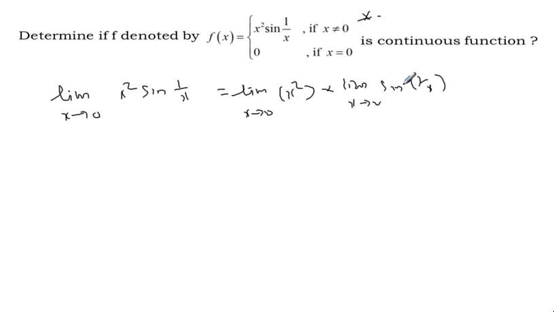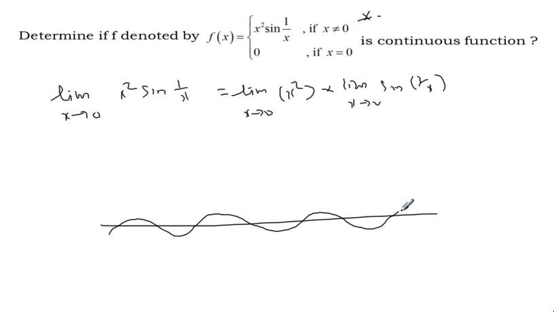When x approaches 0, sin of infinity is not equal to infinity. So any real number, because sine is a wave function that repeats between plus 1 and minus 1 for any real number. So the value can be within minus 1 to plus 1.